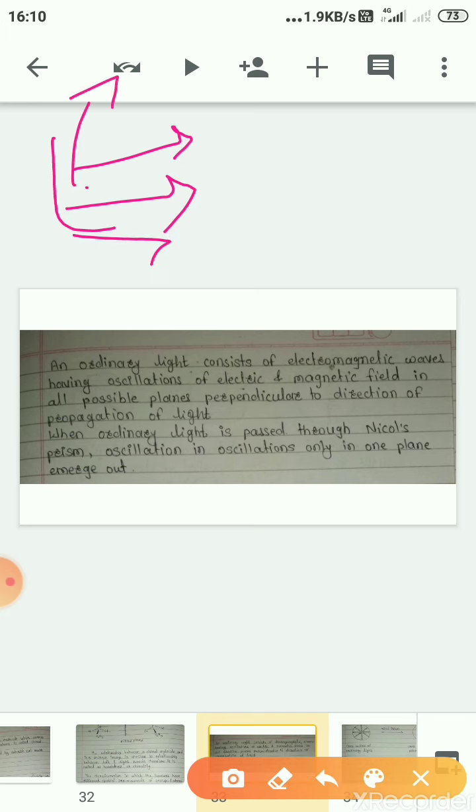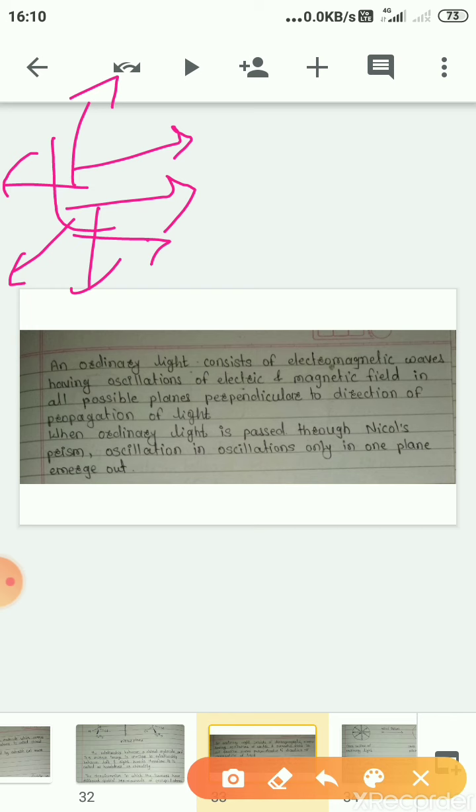Okay, now generally we have seen light. Ordinary light can pass in any direction, that means it doesn't have any particular direction, and light consists of electromagnetic waves having oscillations of electric and magnetic field in all possible directions perpendicular to the direction of propagation of light.